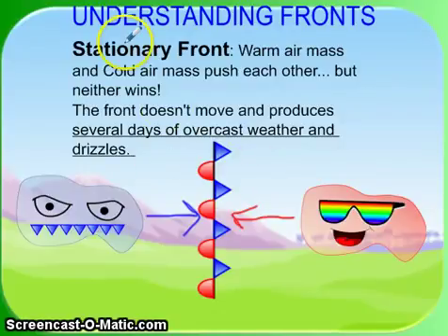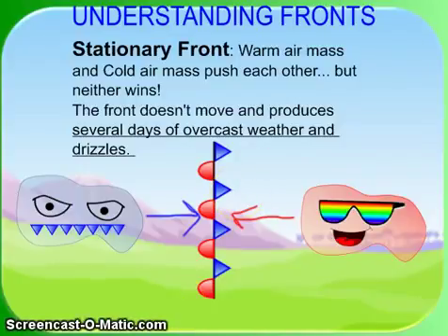Now, I want you to notice the position of these symbols. Notice that the points of these little icicle shapes, which again stand for cold air masses, are pointed in the right direction. So that indicates that this air mass is trying to move toward the right. And if you look at the warm air, you'll notice that the point of the semicircle is going in the left direction. So that's how you know which way the air masses are moving when you see them on a map. Whichever way the tips are pointing lets you know how they're trying to move.